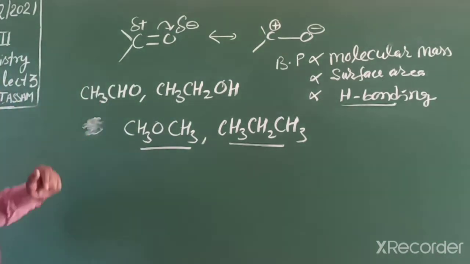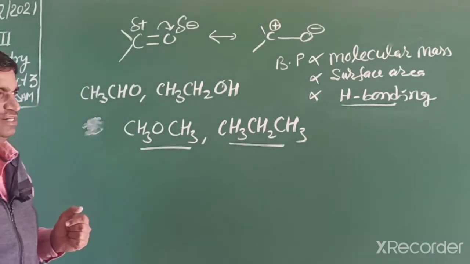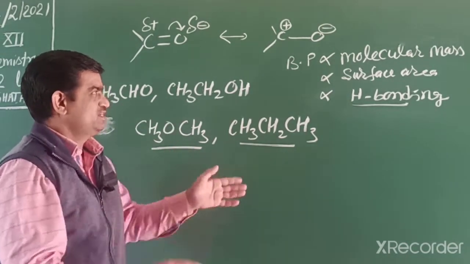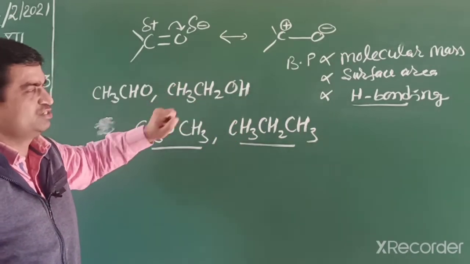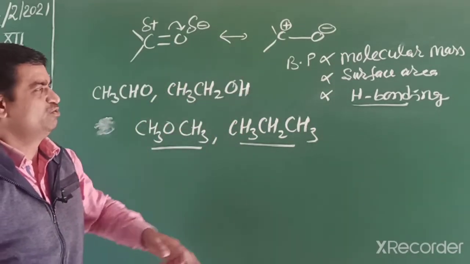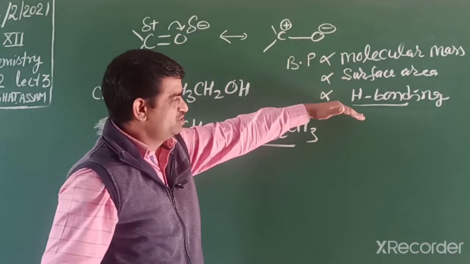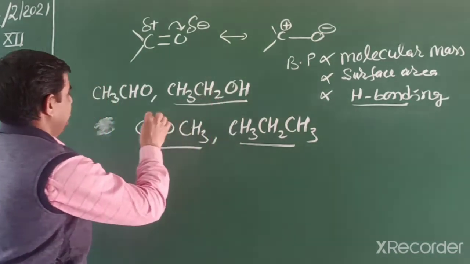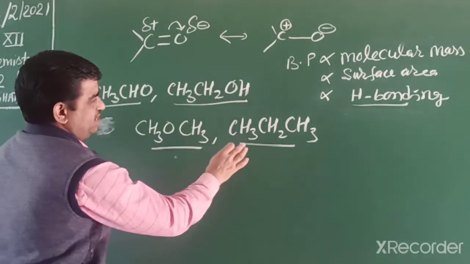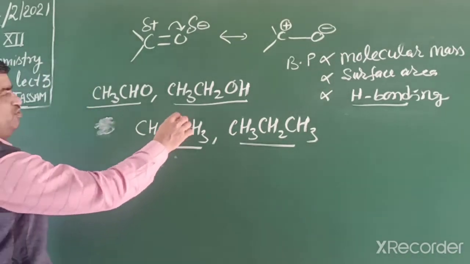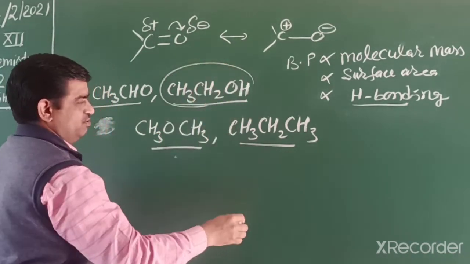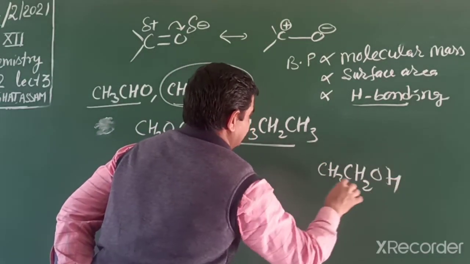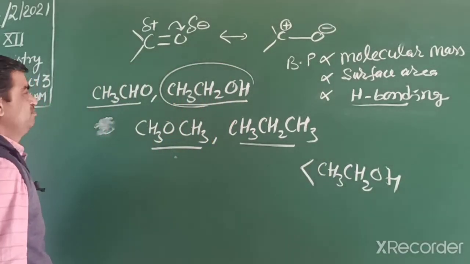So how can we solve this question? At first, students, identify the molecular mass and the functional group also. Our first point is to find the functional group, which functional group makes hydrogen bonding. Boiling point mostly depends on the nature of the bonding. So in these compounds, alcohol, aldehyde, ether and alkane, the highest boiling point is of ethanol due to intermolecular hydrogen bonding. Ethanol has the highest boiling point.